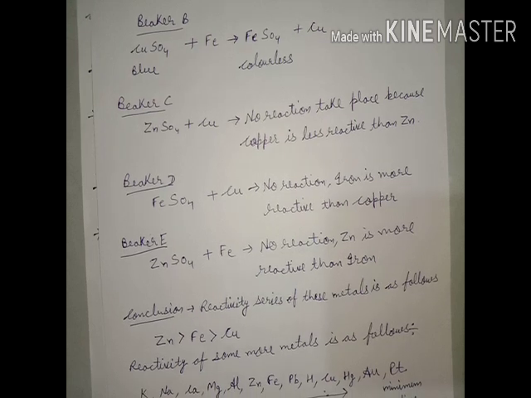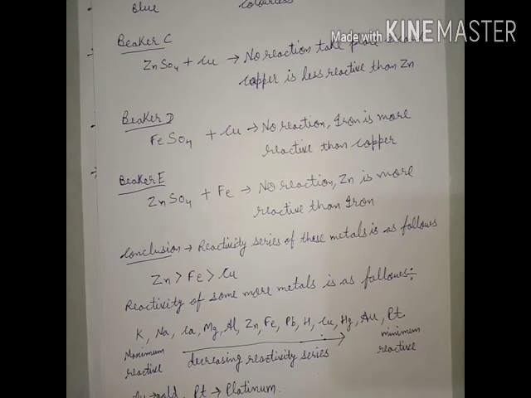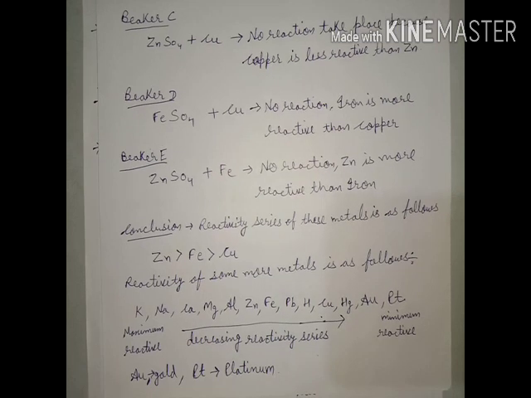So we will discuss some more of the reactivity table as follows. The reactivity of some more metals is as follows. Potassium and sodium are the most reactive. It is the decreasing order of reactivity, meaning metals from the left side are the most reactive, and the last ones are copper, Hg mercury, Au gold, and Pt platinum.